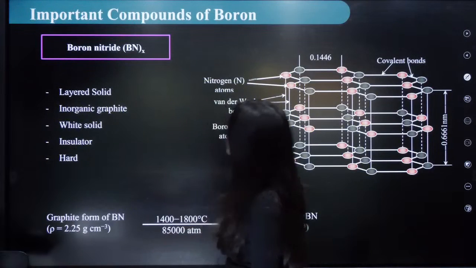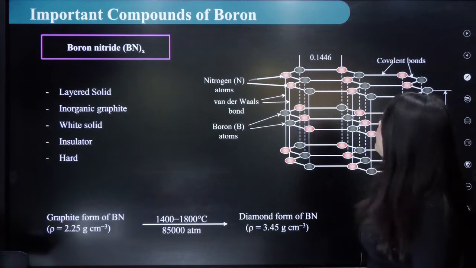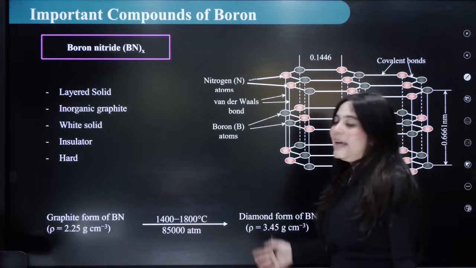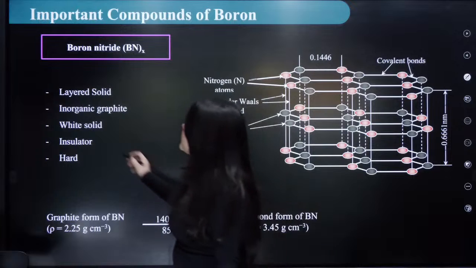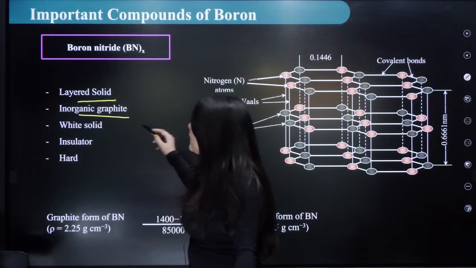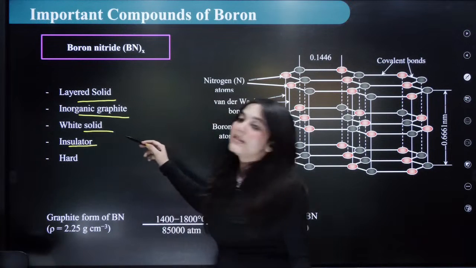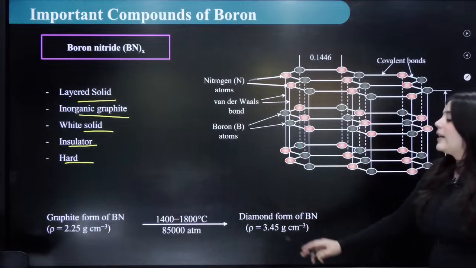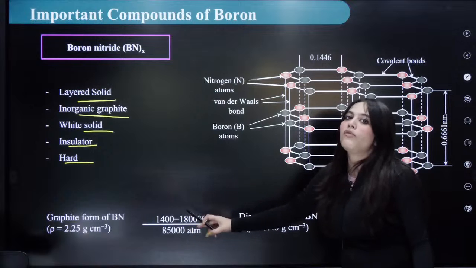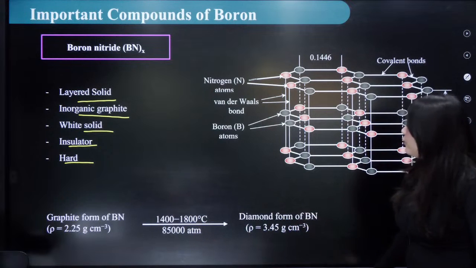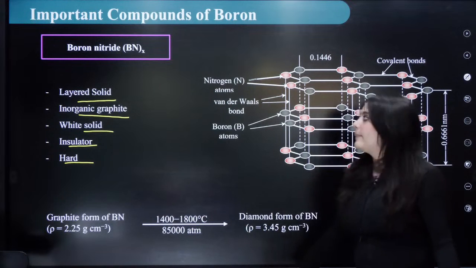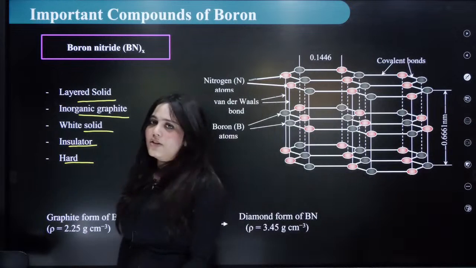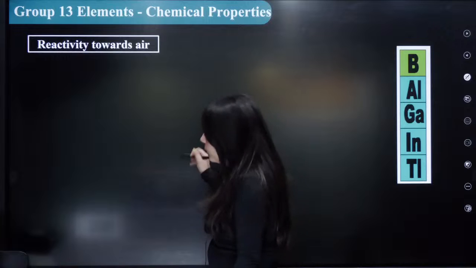Reactivity towards air we've discussed. And I also told you that boron nitride has a graphite-like structure. That's why it's called inorganic graphite, because it is a layered, white solid. It also is an insulator and it is very, very hard. And you can convert the graphite form of boron nitride to the diamond form by increasing the temperature and pressure. Okay? So this is the basic structure of boron nitride.